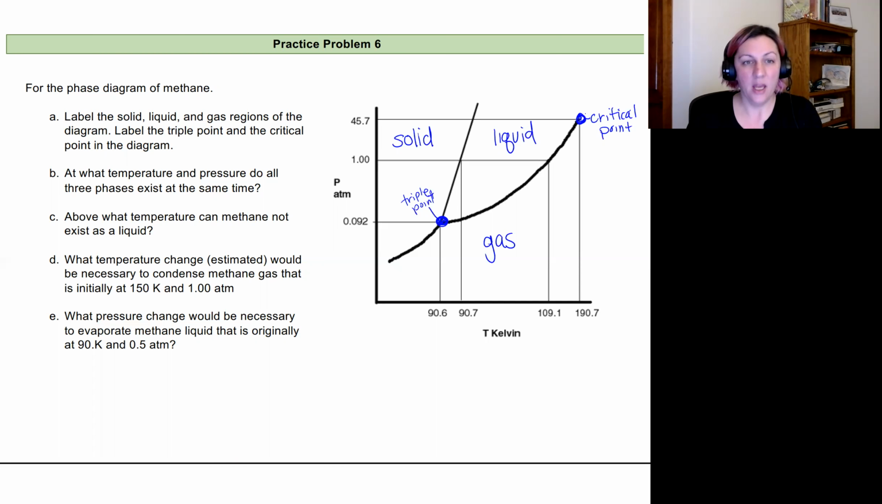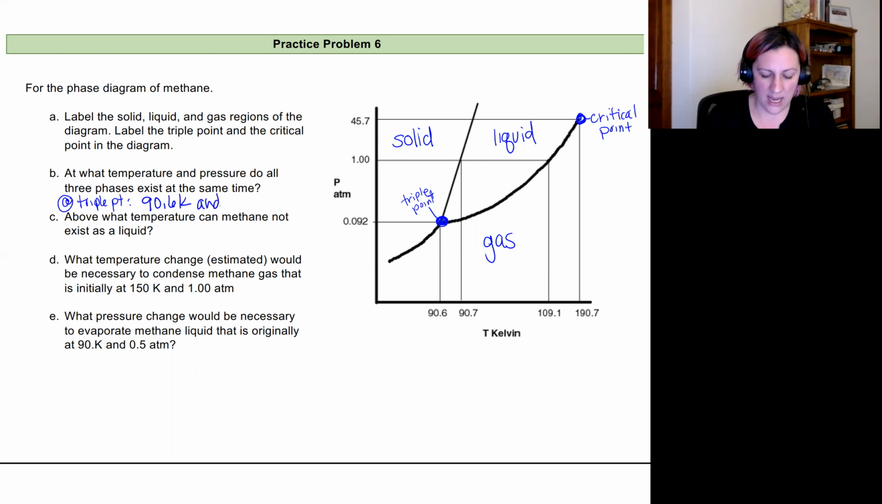All right. So B is asking us, at what temperature and pressure do all three phases exist at the same time? Well, when we have a solid, a liquid, and a gas at the same exact time, you're really going through a phase transition between all three. And so that's at our triple point. So if this is our triple point, we can use our diagram to see that it's at a temperature of 90.6 Kelvin and a pressure of 0.092 atmospheres.